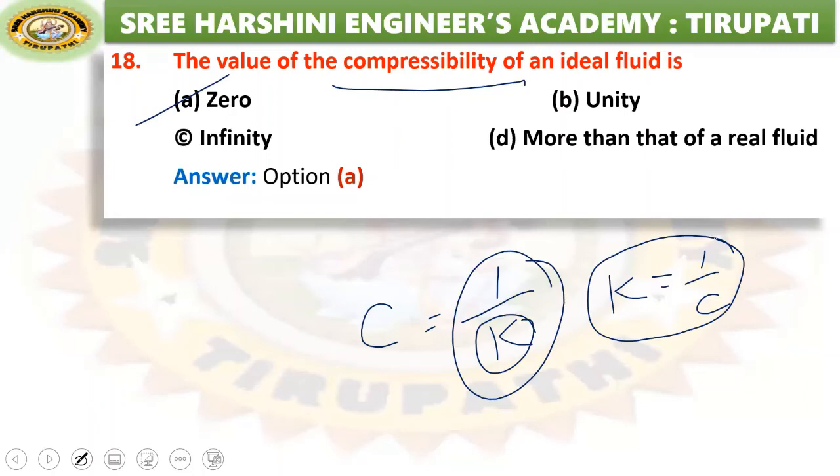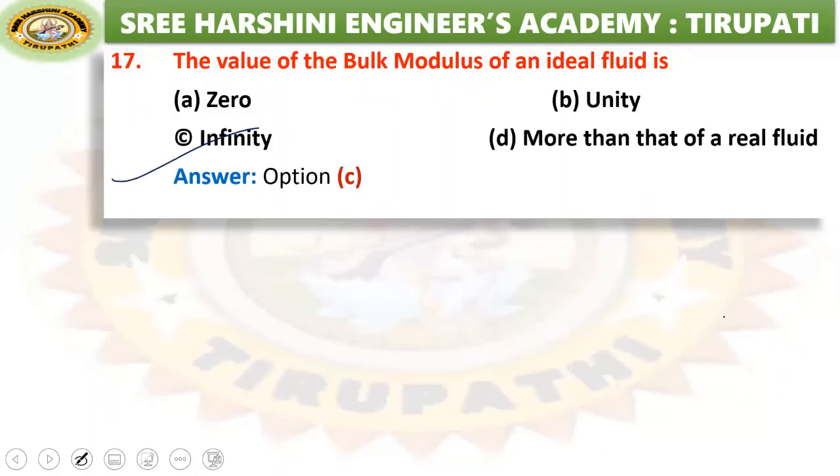So compressibility is equal to 1 by K. What is the K value? Infinity. 1 by infinity is nothing but 0. Similarly, if compressibility is 0, then 1 by 0 equals infinity. See the difference. Bulk modulus is equal to 1 by compressibility, right?